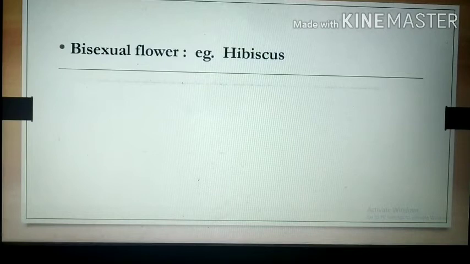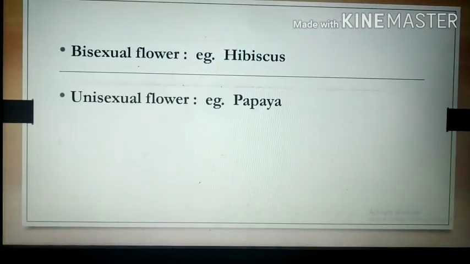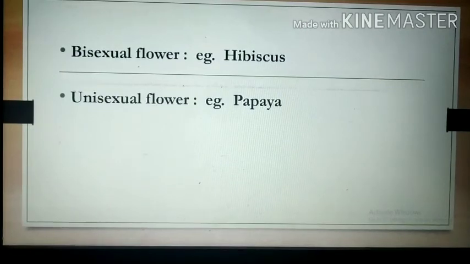In this hibiscus flower, the androecium is the male gamete producing organ and the gynoecium is the female gamete producing organ. Some flowers are unisexual flowers. For example, the papaya. In some papaya plants, the flower bears only androecium, and that is called a male papaya plant, and in some papaya plants, the flower bears only the gynoecium, and that is called a female papaya plant.